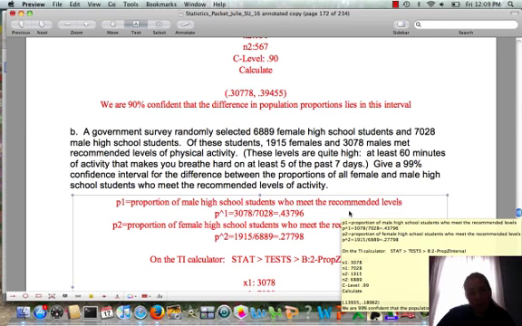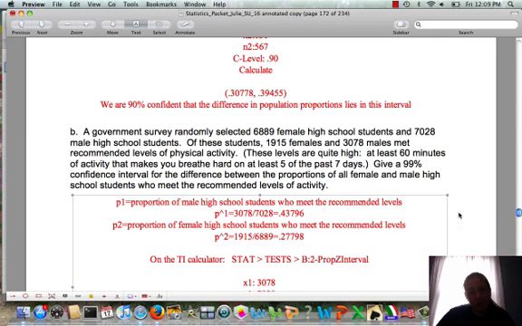So if we calculate the proportion of male high school students who meet the recommended levels, our sample p1 hat is going to be 3,078 out of 7,028, and that reduces to 0.43796 as a decimal. And then the proportion of female students is 1,915 out of 6,889, or 0.27798.